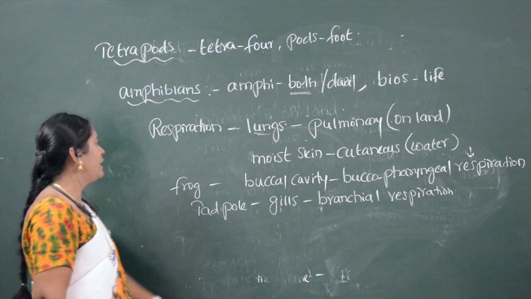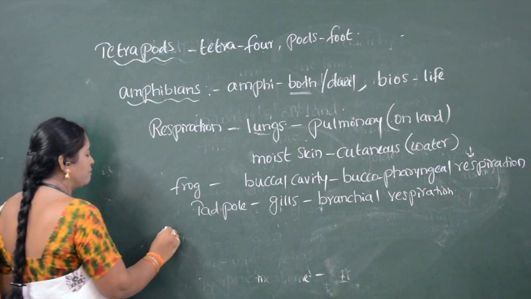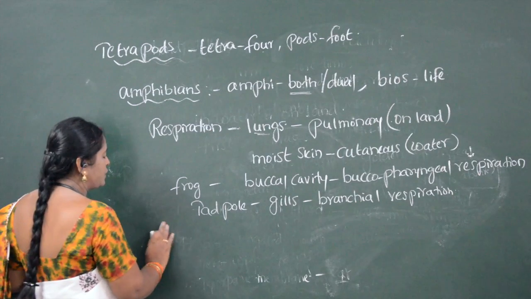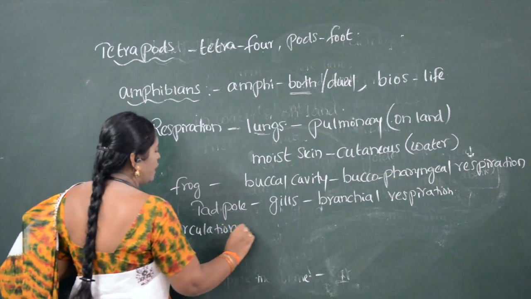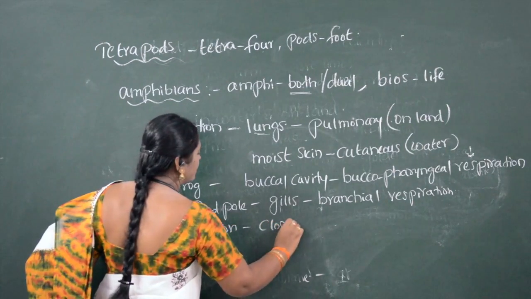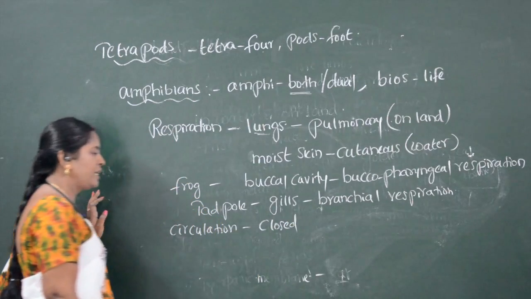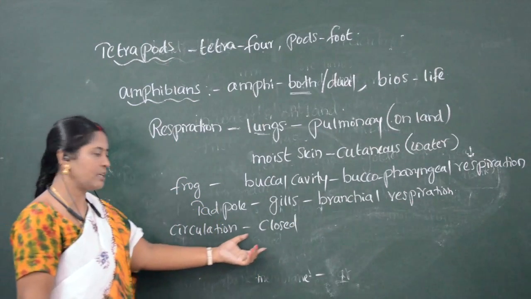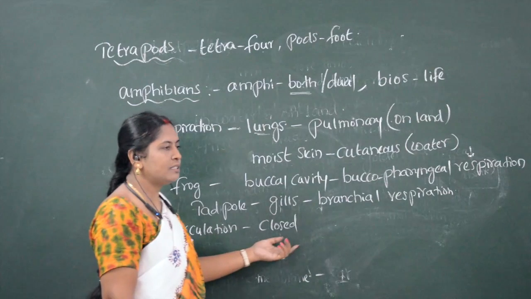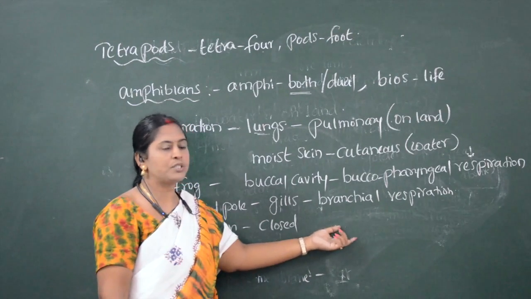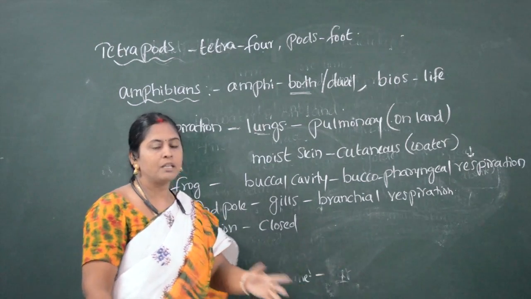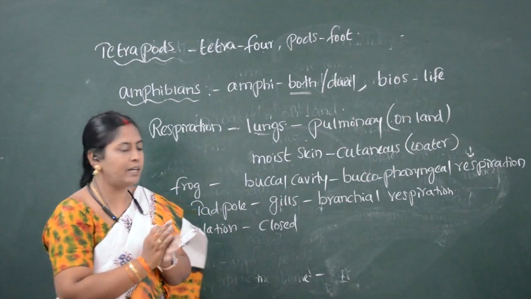So next one is circulation. Amphibians have a closed type of circulation. Blood vessels, capillaries, sinus arteriosus, and portal system are all well developed.